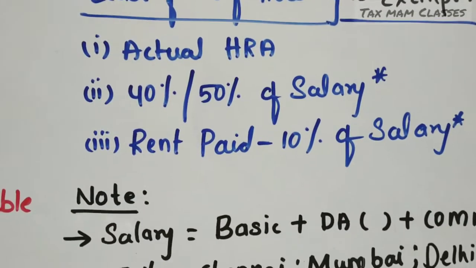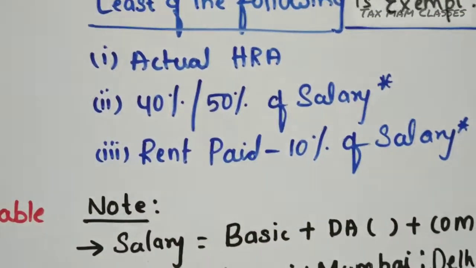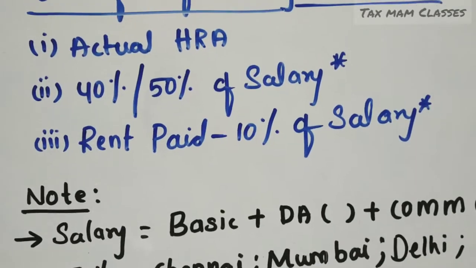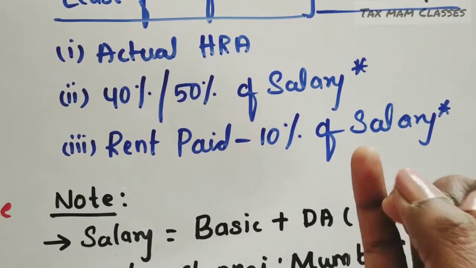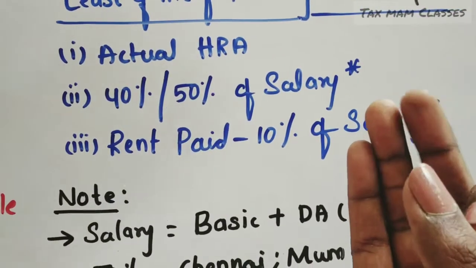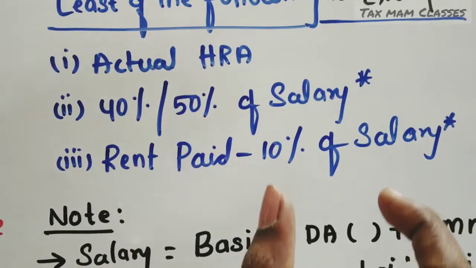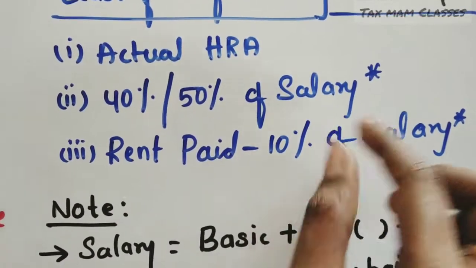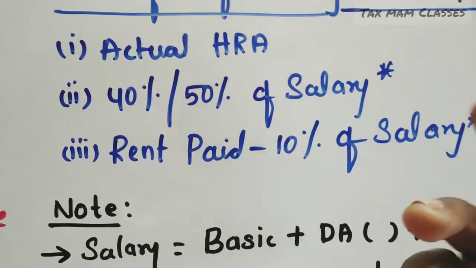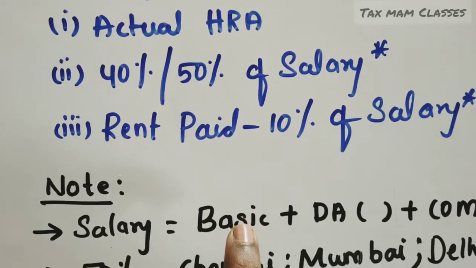So see the next one. I put a star mark on salary. Why? Because I said salary includes all the things. What all the things? Basic pay is included, dearness allowance is included, bonus, commission, gratuity, pension, everything is included. So if I say 40% of the salary or 50% of the salary should be taken, what salary do you have to take? You have to take the base salary.